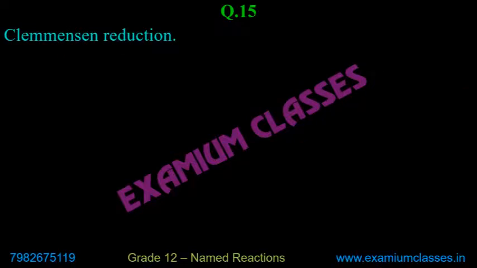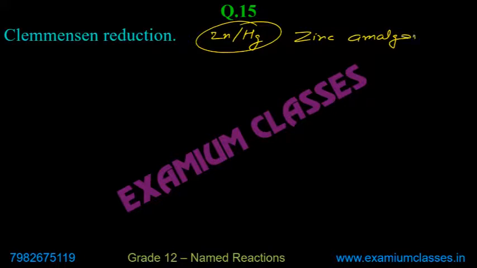Now, the last reaction today, Clemmensen reduction. Whenever you see Clemmensen reduction, the first thing which should come to your mind is zinc amalgam, and then we use concentrated HCl. A very important method for conversion of aldehyde or ketone to hydrocarbons, alkanes.